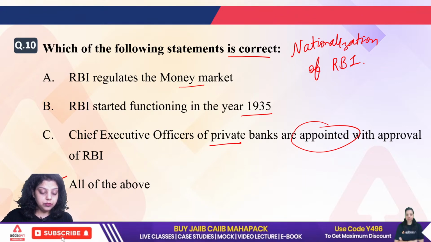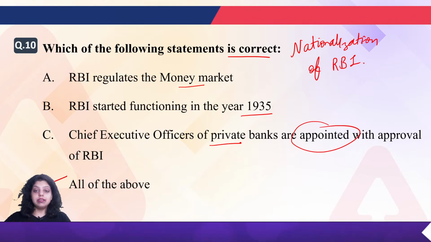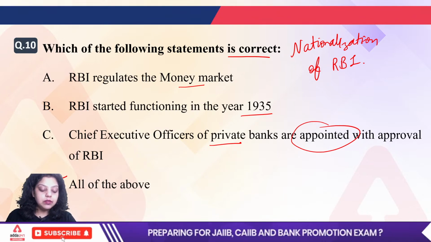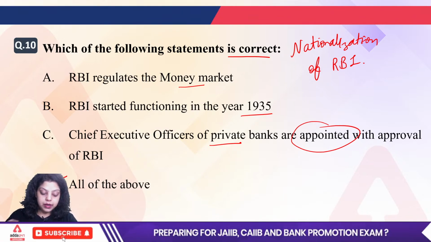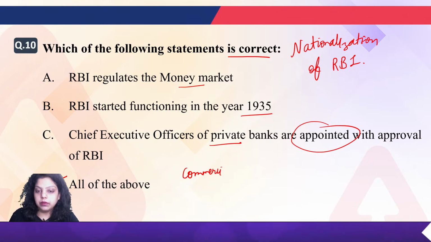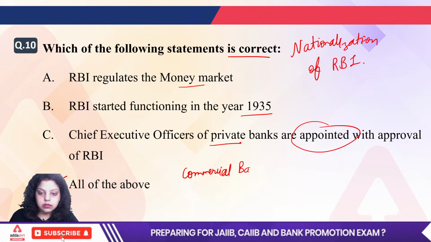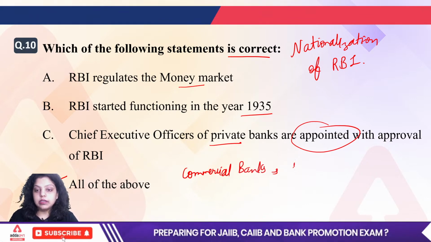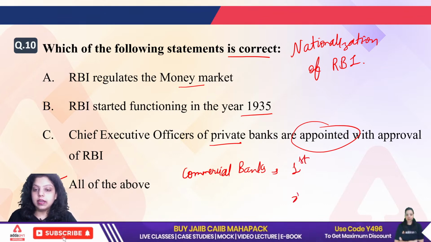1959, no. 49, 49. Now, everyone is saying 49, very good. So, 1st January 1949 is the year in which RBI nationalization was done. Acha, when did the first nationalization of commercial banks happen? Commercial banks, first nationalization and also the second nationalization.